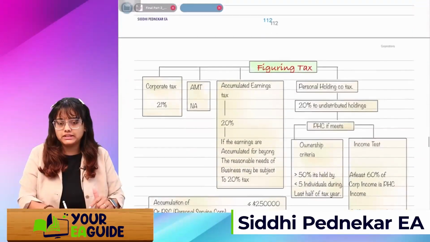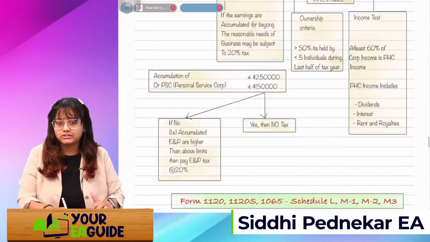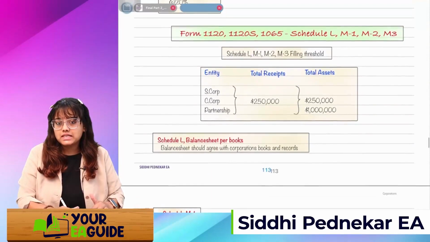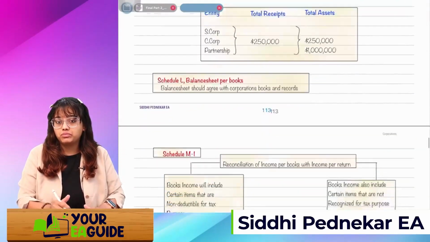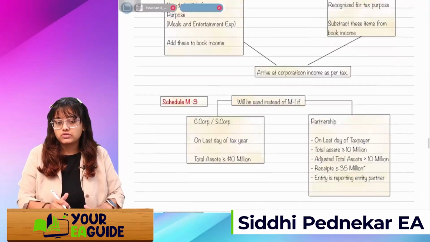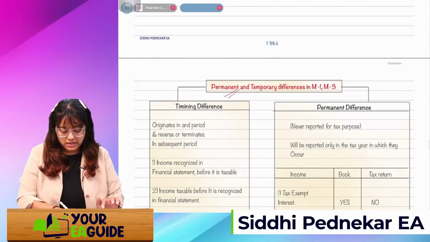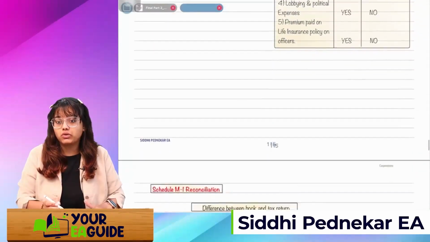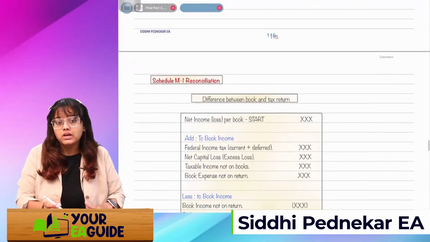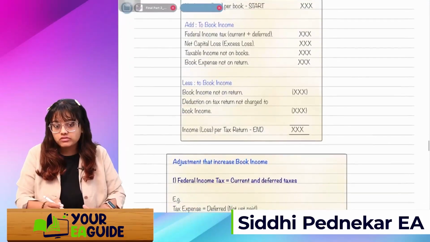So after that, we'll see how to figure the taxes, what type of tax will be applicable. Then we'll see about 1120, 1120S, like Schedule L, M1, M2, M3s. What are the rules and regulations for M1, M3, M2? And then we'll see what are the permanent and temporary adjustments which we are going to make in M1 or M3. Then Schedule M1 reconciliation we'll see.